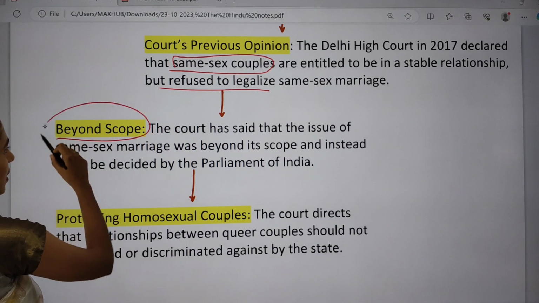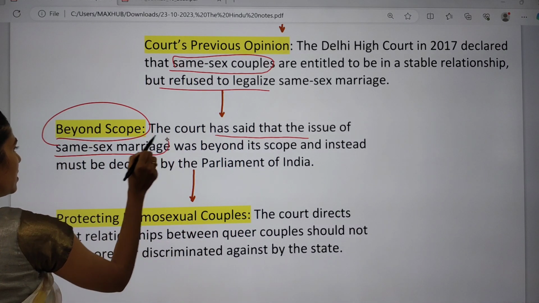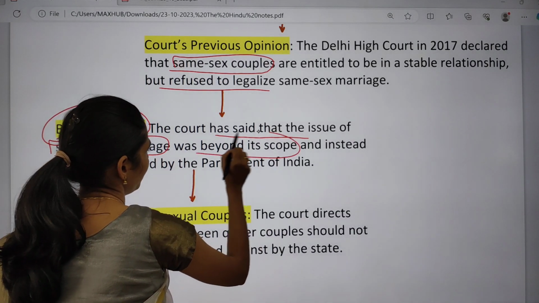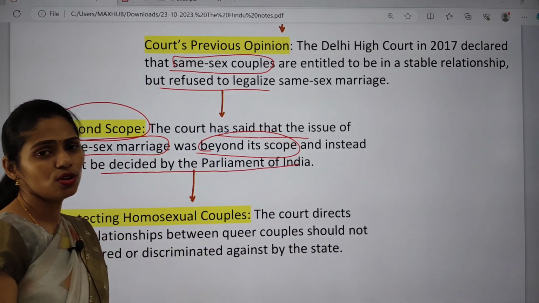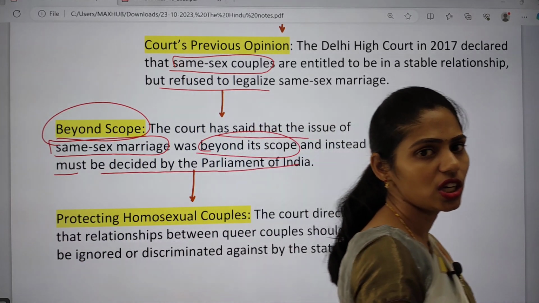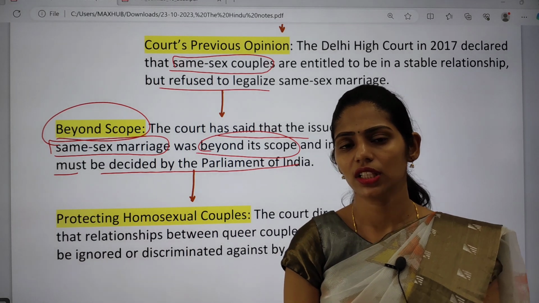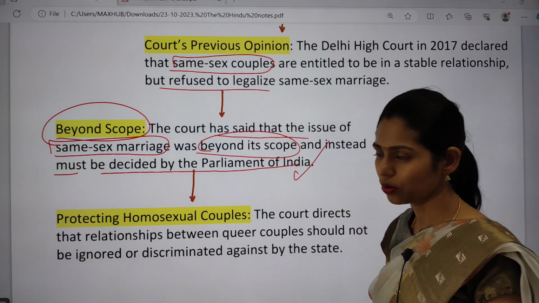The court said that the issue of same-sex marriage is beyond its scope, and instead it must be decided by the Parliament of India. So who will make the laws? If you want to make any change here, Parliament needs to take the action, not the judiciary. This is what the Supreme Court mainly said.